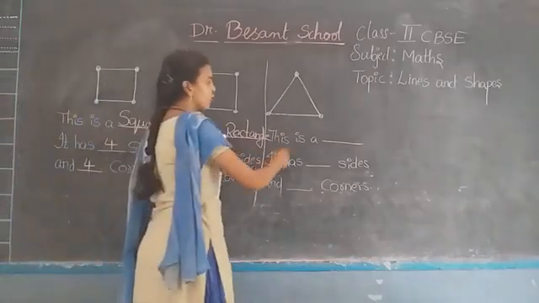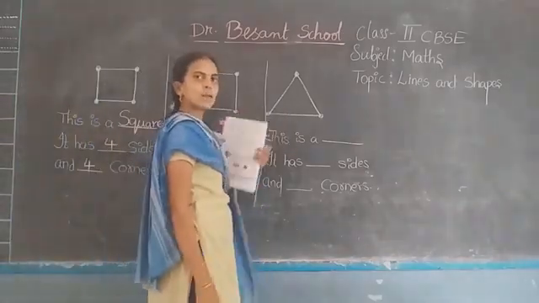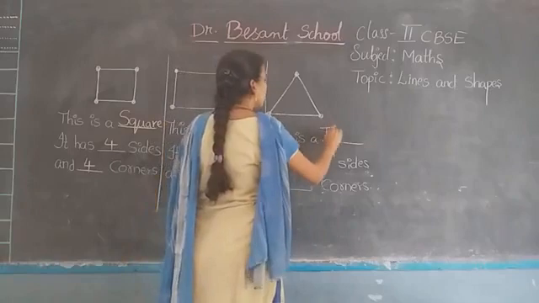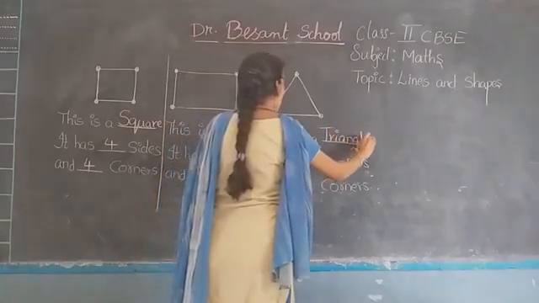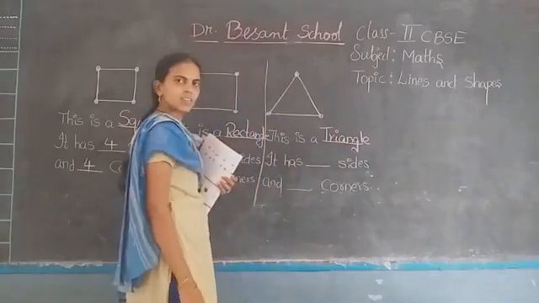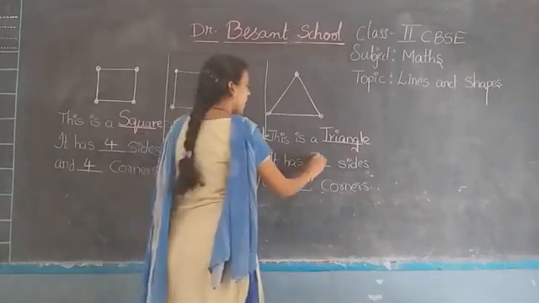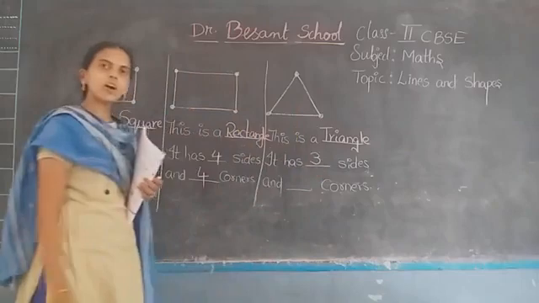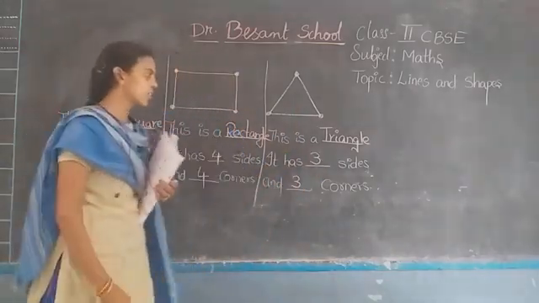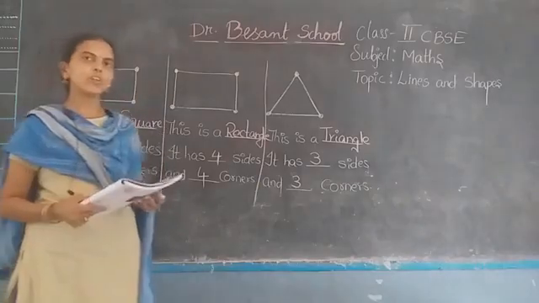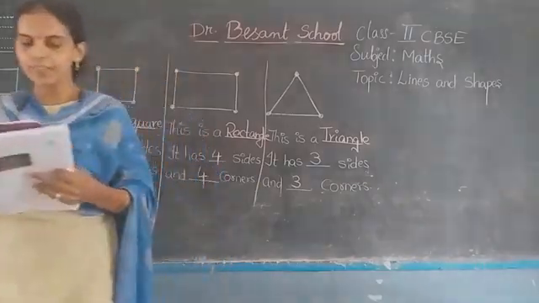So come to this picture. This is a dash. What is the shape name? Triangle. And it has how many sides? Good. 3 sides. How many corners? 3 corners. Very good. So children, please do copy in your studio book itself.